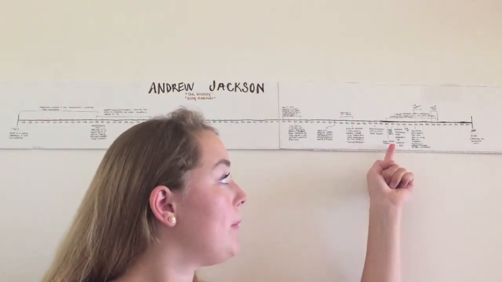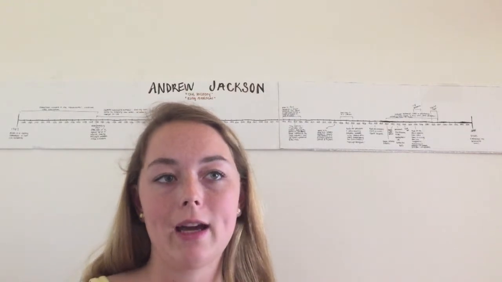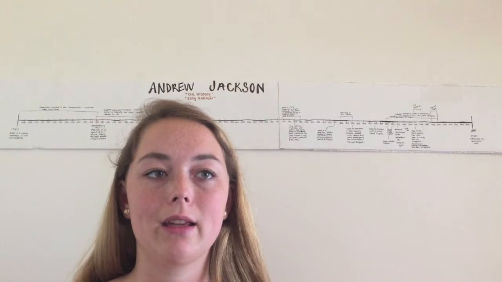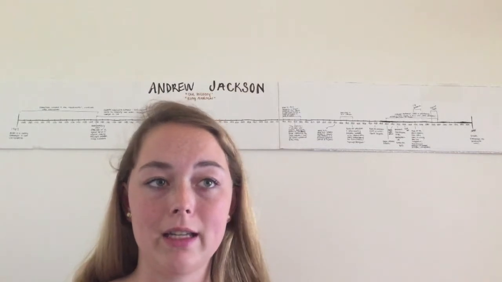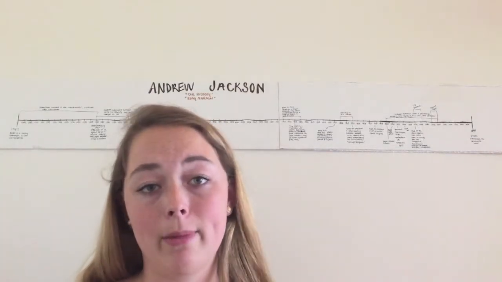April 7th, 1831, the Peggy Eaton Affair. Following corruption within the Jacksonian cabinet, Secretary of War John Eaton resigns. Secretary of State Martin Van Buren will do the same on the 11th of April. Jackson's most loyal cabinet members, Eaton and Van Buren, both resign so that Jackson can request the resignations of all of his other cabinet officers as a part of a general reorganization of his government, thus ending the political infighting caused by the Peggy Eaton Affair.